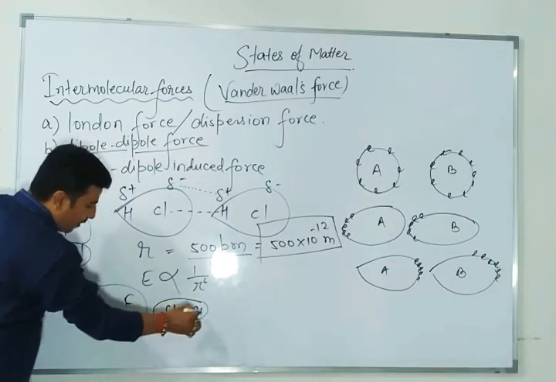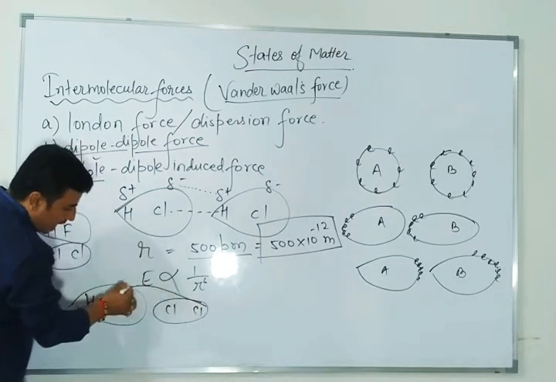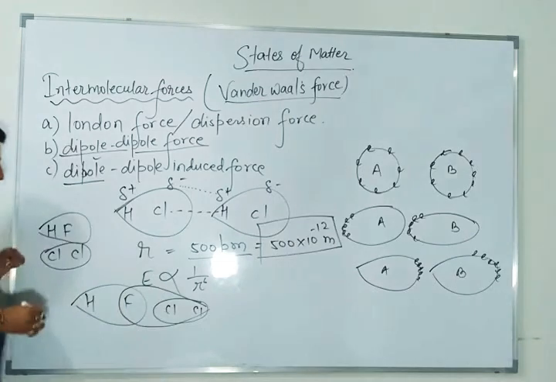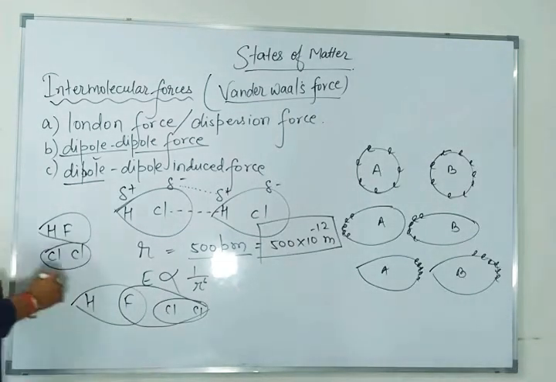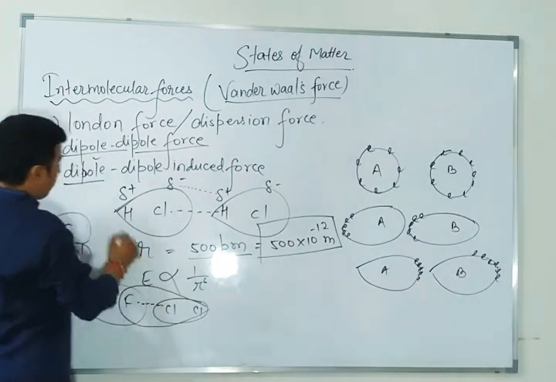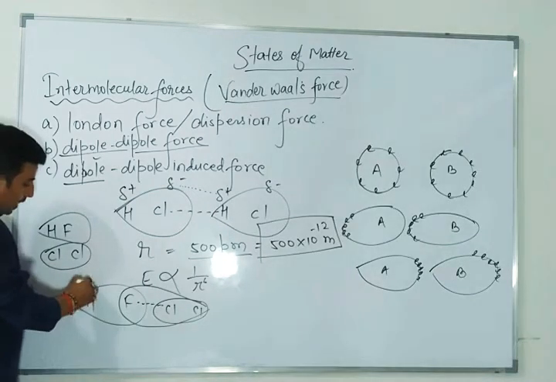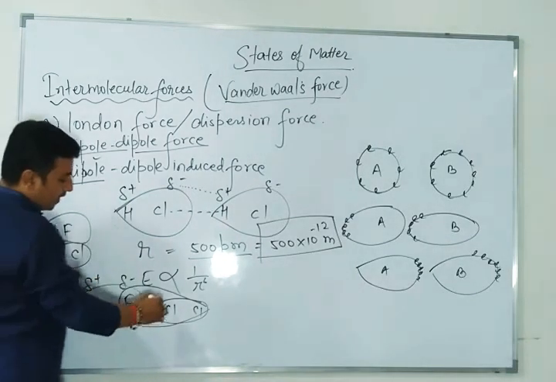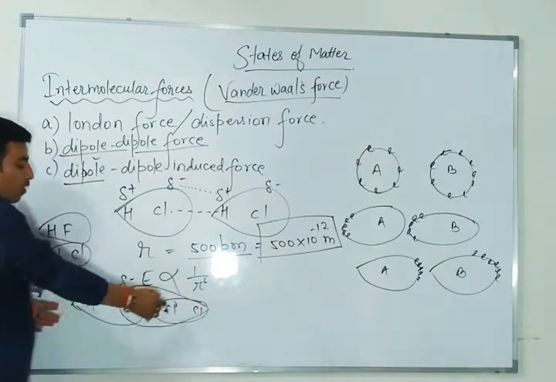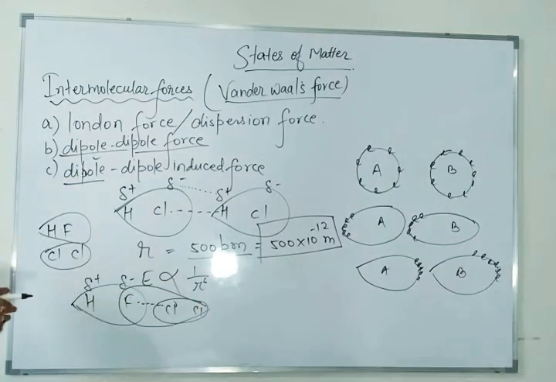So what will happen? This chlorine will again arise against, right? So this force is the dipole-induced dipole force. What is this force? Dipole-induced dipole force. As I have told you, here there will be delta plus, delta minus. Here both are non-polar, so the dipole moment value will be 0.